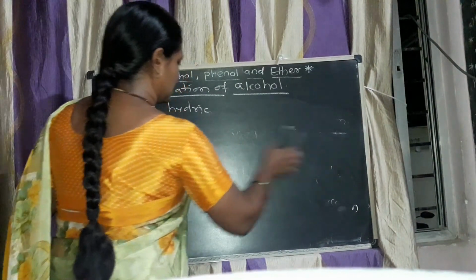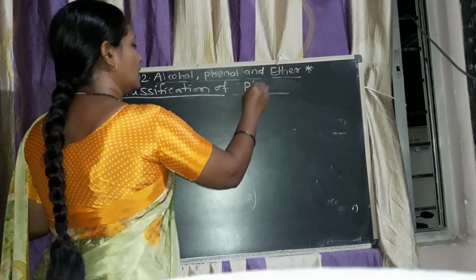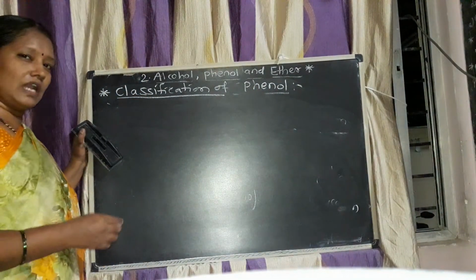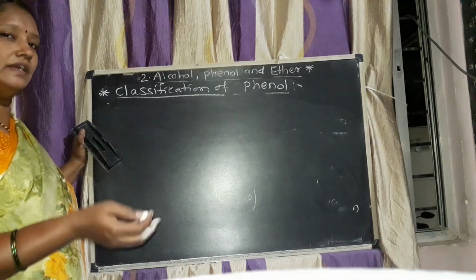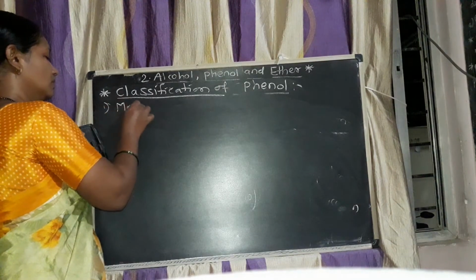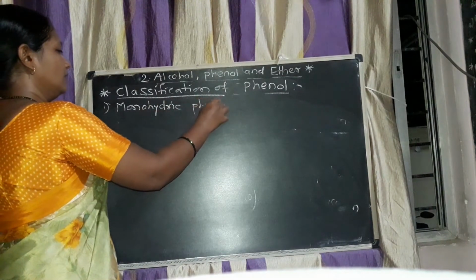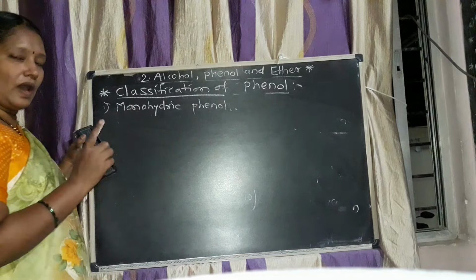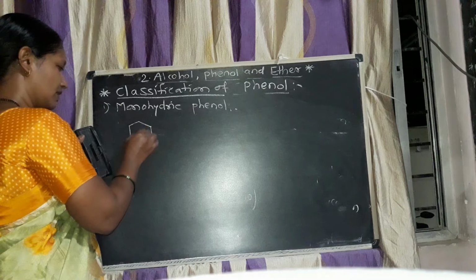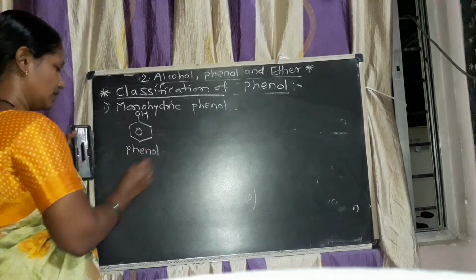Now, after this classification of the alcohol, we study the classification of the phenol. Like the alcohol, this phenol is also classified into mono, di, tri and so on. Now first one, monohydric phenol. Monohydric phenol means in this only one OH group is attached to the aromatic benzene ring. This is the example, phenol.